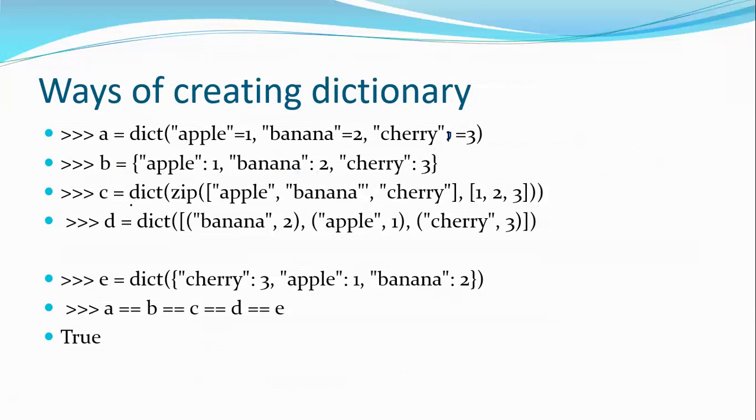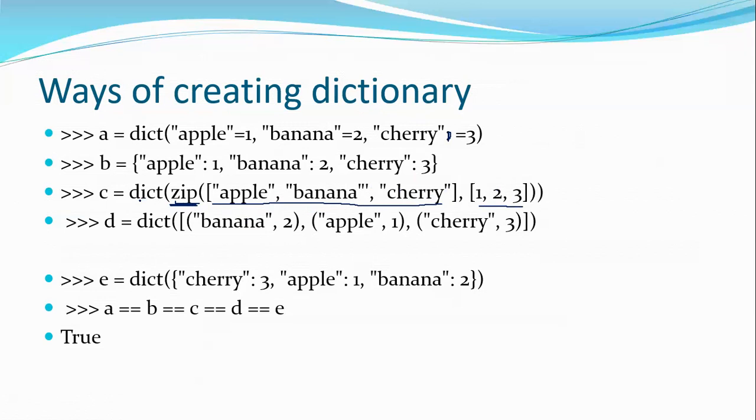Next, C is equal to dict of zip of a list. I'm having a list. What is the list? The first list is apple, comma banana, comma cherry. Why am I saying it is a list? It is enclosed within square brackets. So this completely is one list. Next, I have another list 1, comma 2, comma 3. On both lists, I'm doing an operation called zip. If I zip it, the first list behaves as the keys and the second list behaves as the corresponding values and forms a dictionary.